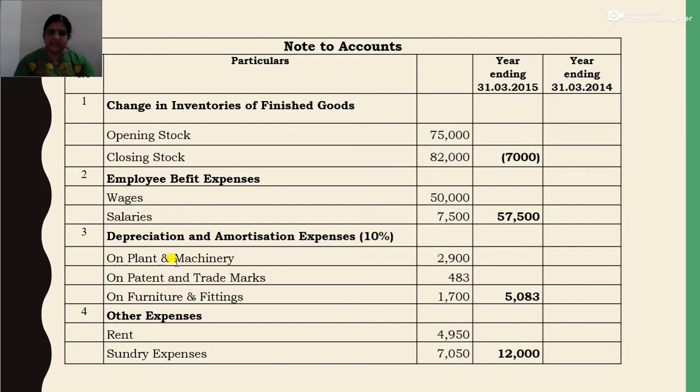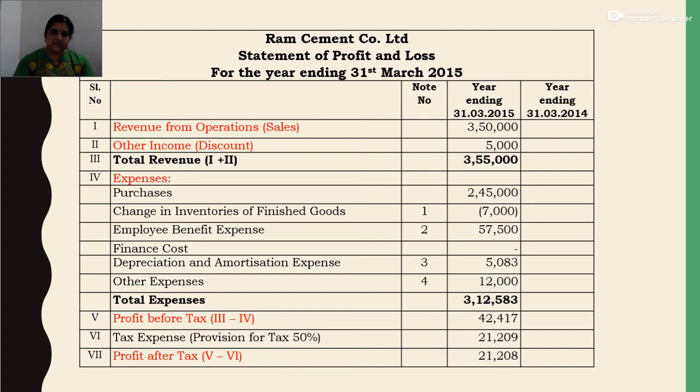Depreciation will be on plant and machinery and furniture and fittings, that is tangible assets, and amortization will be on patent and trademark, that is, depreciation charged on an intangible asset is called amortization expense. So depreciation and amortization expense together constitute 5,083. This we will write in depreciation and amortization expense 5,083.